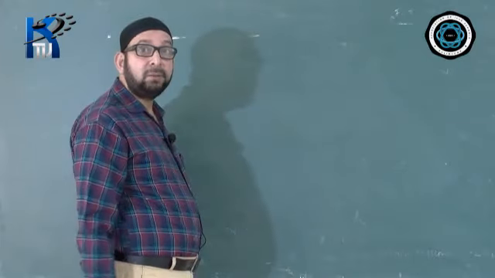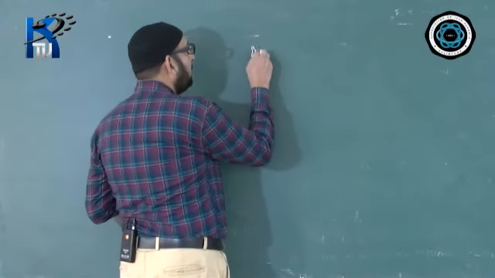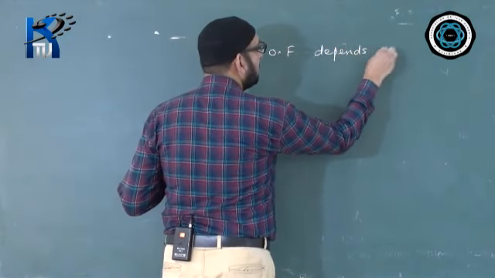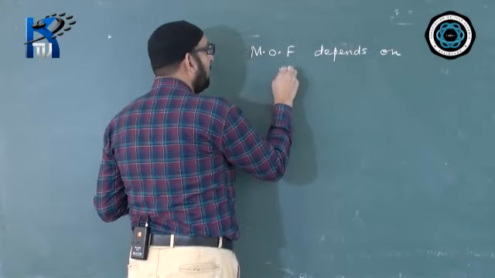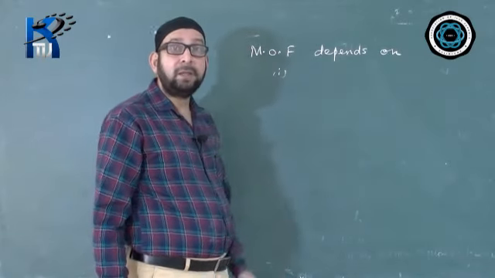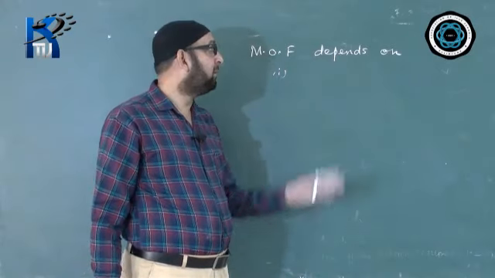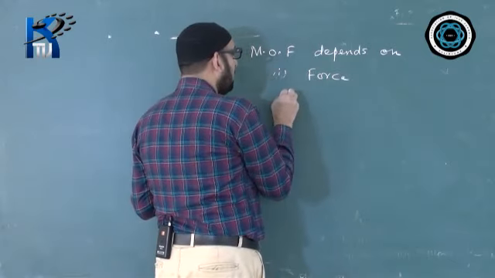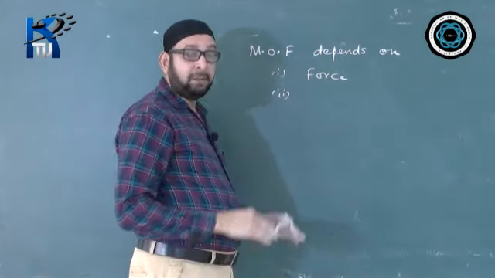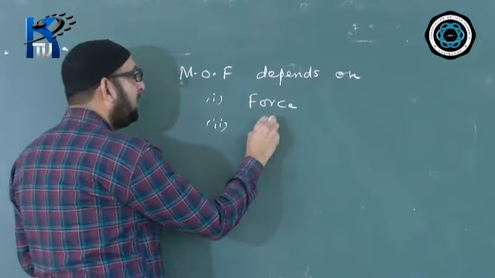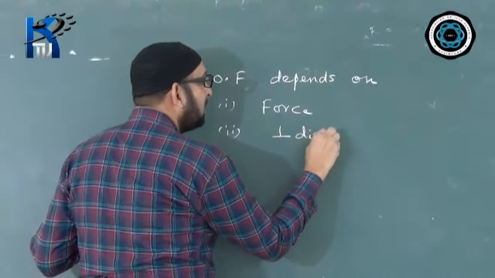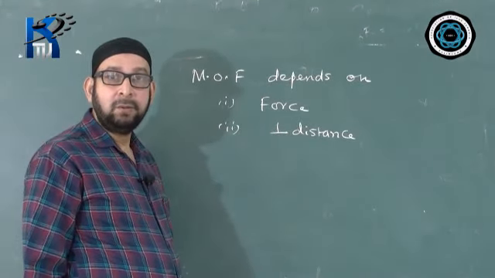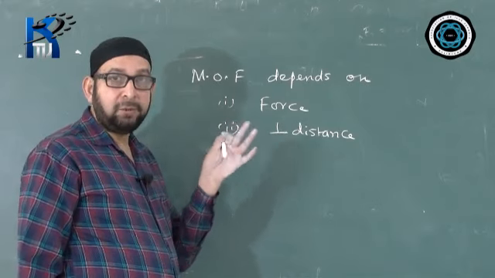What are the factors on which the moment of force depends? You can see the formula was F into D, perpendicular distance. So definitely it will depend upon the force. The first factor is force. The second factor is the perpendicular distance. You can write perpendicular distance. Definitely it is the perpendicular distance between the line of action of force and the pivoted point or the axis of rotation.